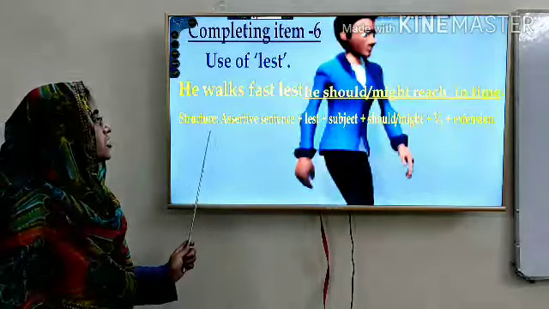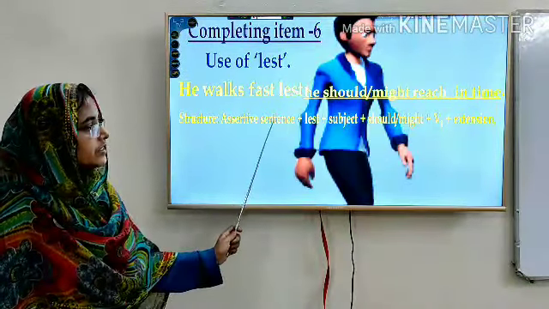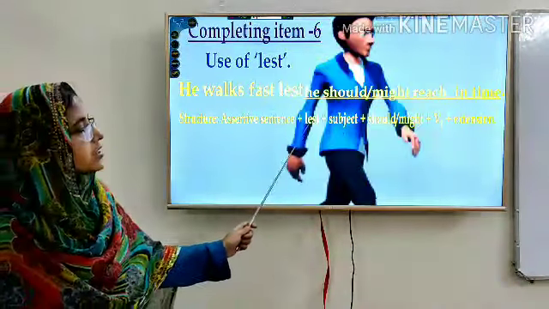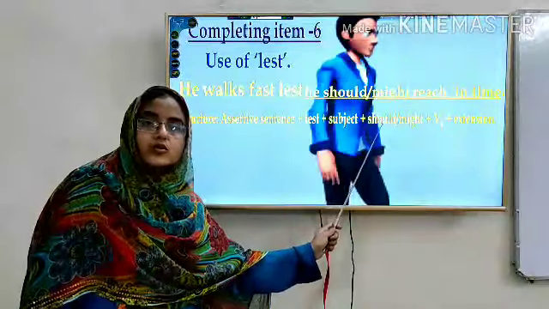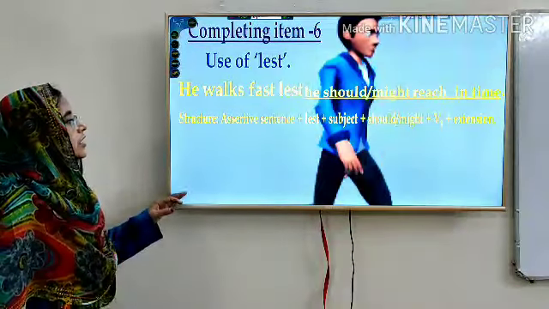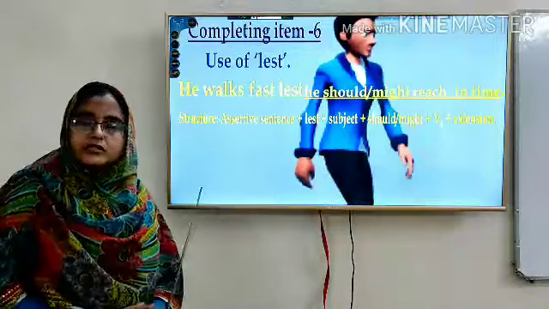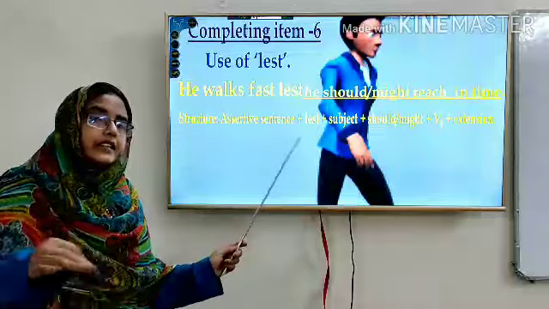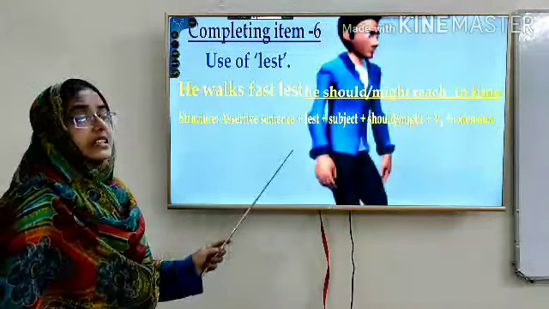Here is the sentence structure. He walks first lest, it is an assertive sentence. Lest is the given part, the given clause, and after that subject, after the subject you should use should or might, and then the extension. Because lest is a negative word, we should not use any negative sense, because lest shows negative sense by itself.